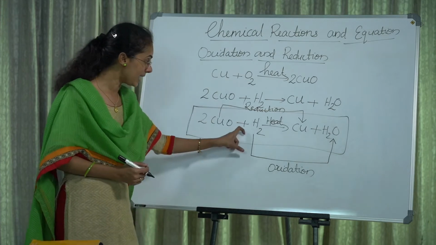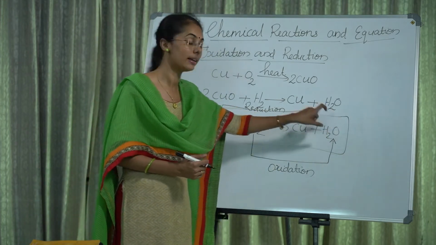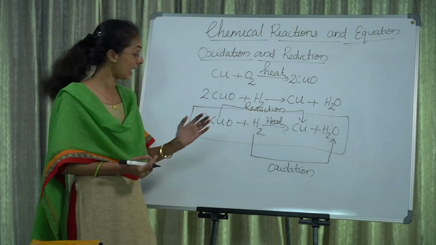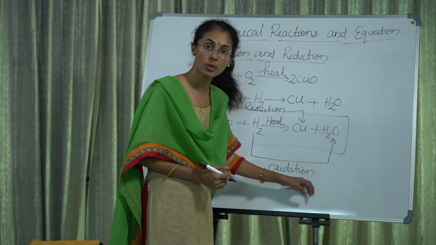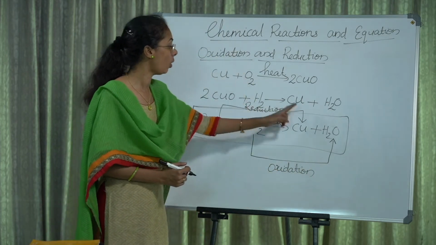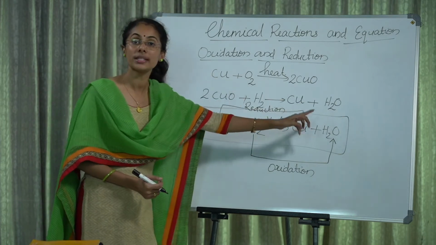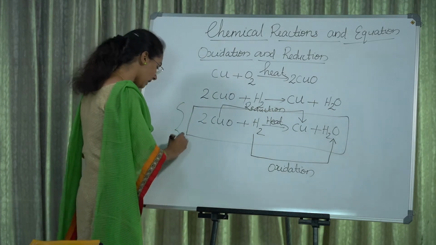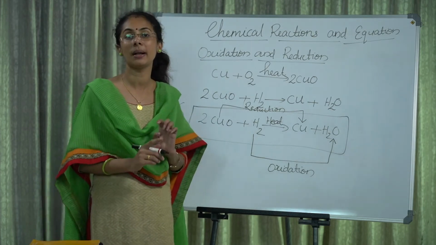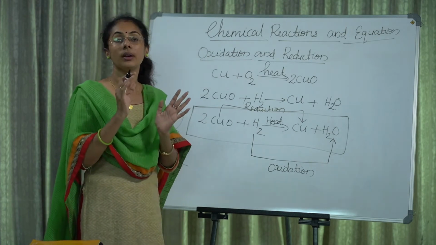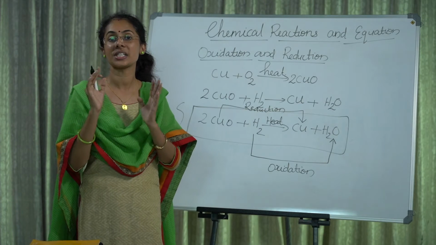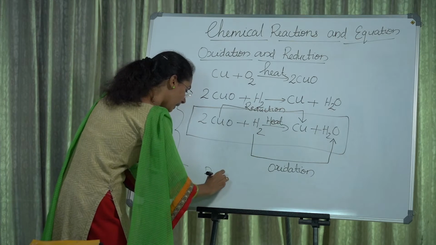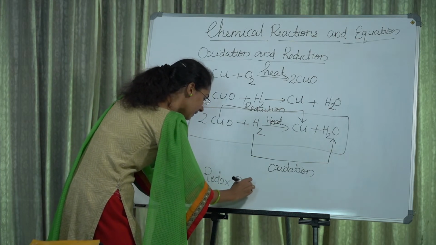Once more, that hydrogen combined with oxygen to form water, no? So hydrogen gains oxygen, that process is known as oxidation. And copper oxide loses oxygen and converts into copper, so that process is reduction. In some cases, the oxidation and reduction take place in the same reaction. So that type of reactions are known as redox reaction.